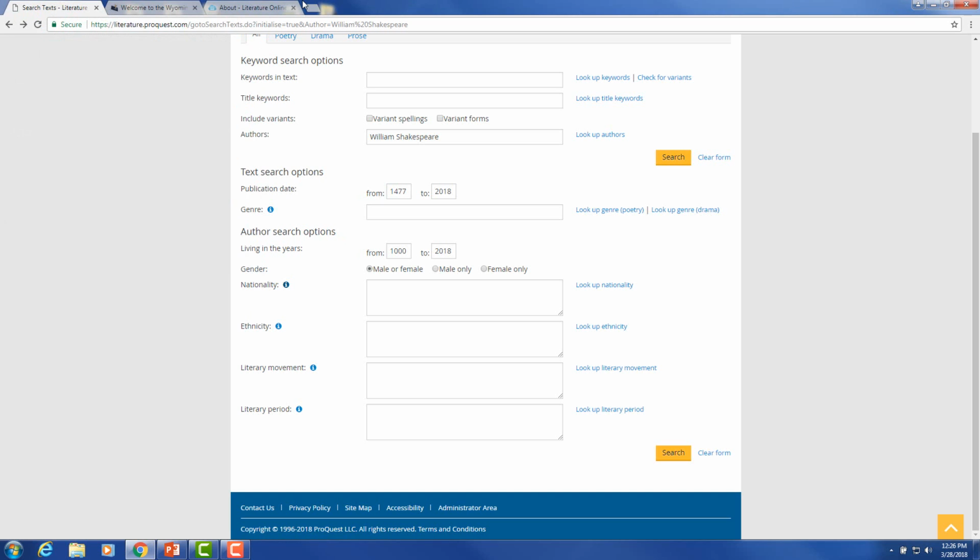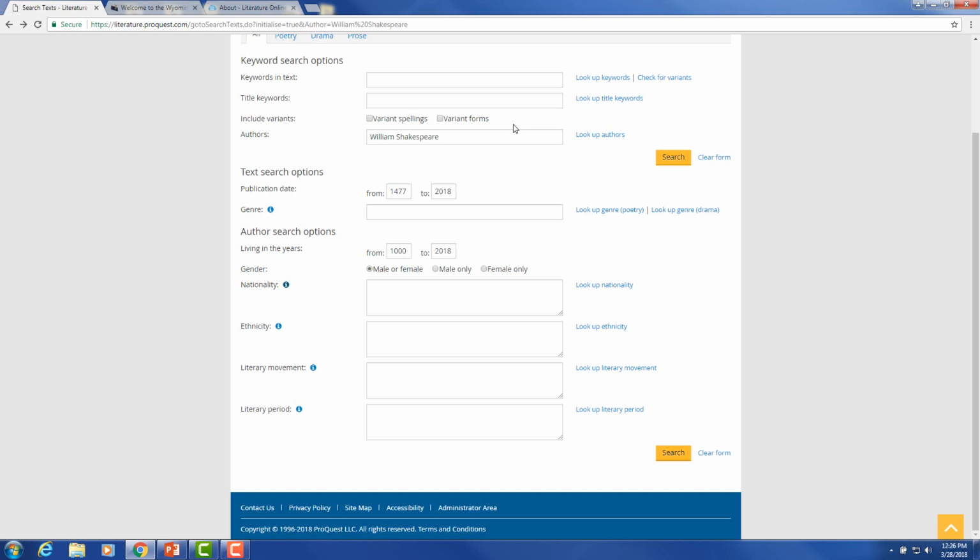The other thing you'll notice at the top, which is especially important doing Shakespearean era searching, is the variant spellings and variant forms. Literature Online features the first authorized edition of any given literary work and preserves the spelling and punctuation of the copy text. The spelling of some of the words has changed, and a modern spelling search term will not in itself be adequate to retrieve all the relevant results from historical texts.